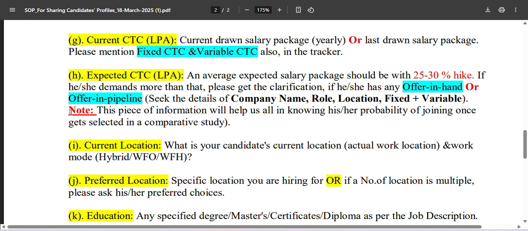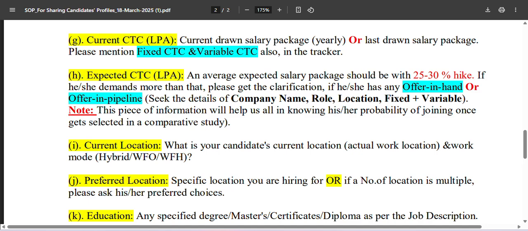And if he or she actually demands more than that, you should get clarification, because in that scenario your candidate must have some kind of offer in hand if the person is actually expecting more than a 30% or 40% hike. So you should double check that information while entering this piece of information into the column.